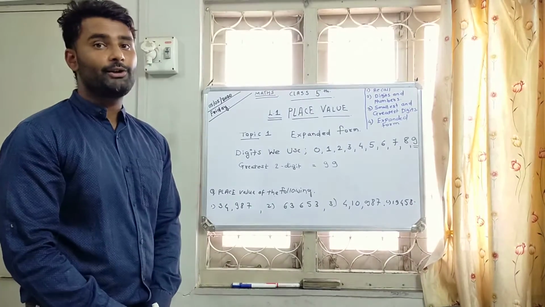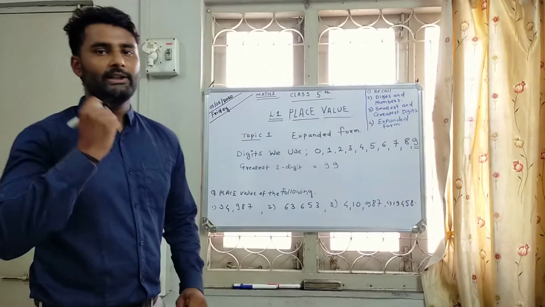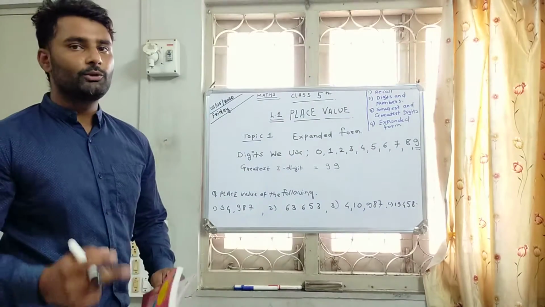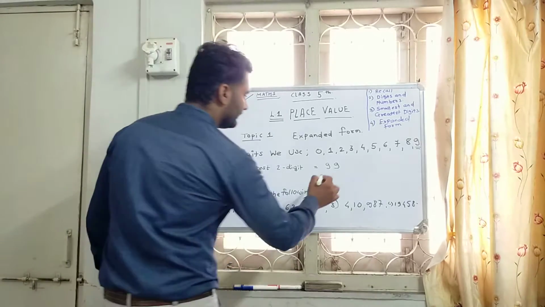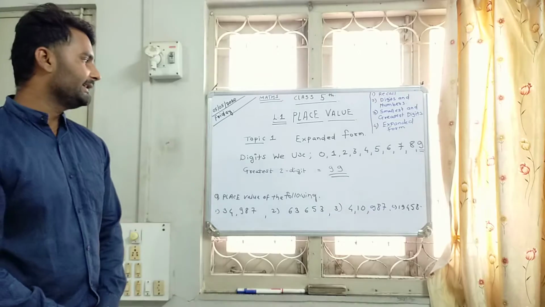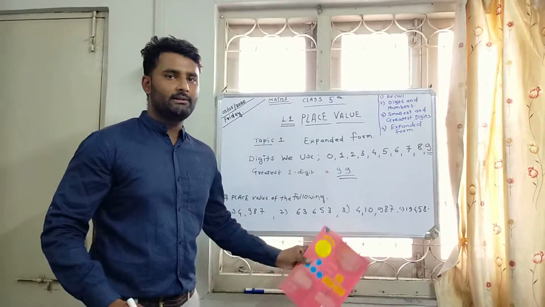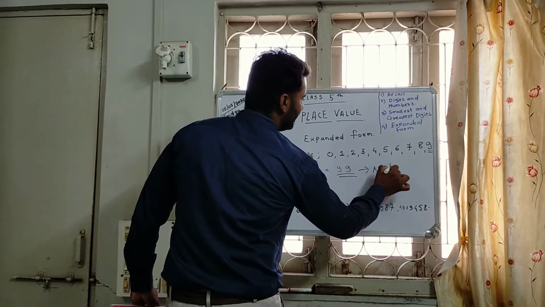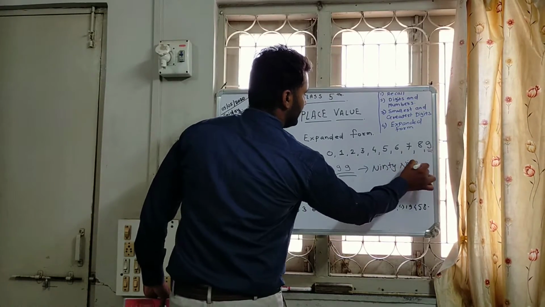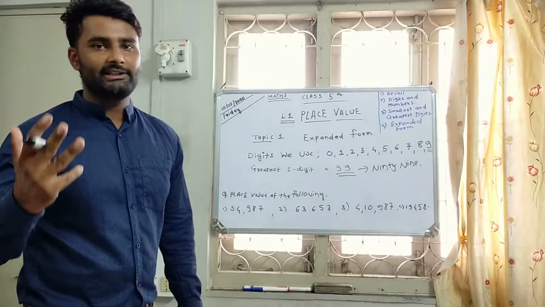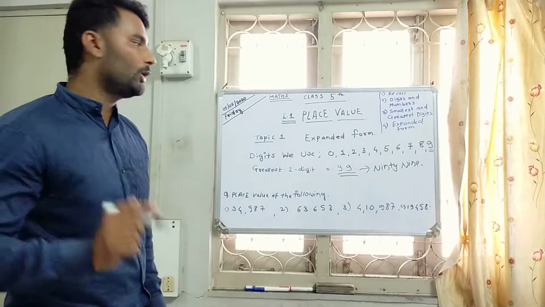But when we study 2-digit numbers, and I ask you to tell me the greatest 2-digit number, everyone will say, sir, 9 and 9. So how can I read this number? I read and write this number as 99.